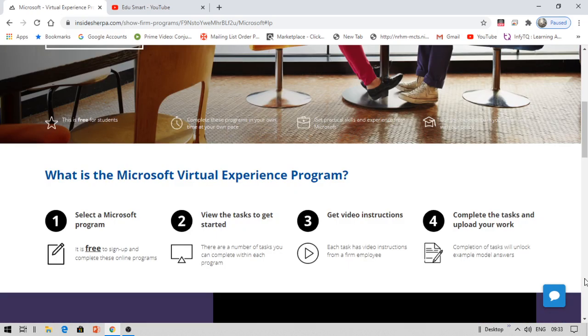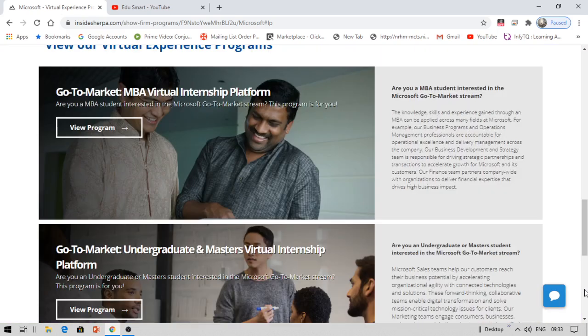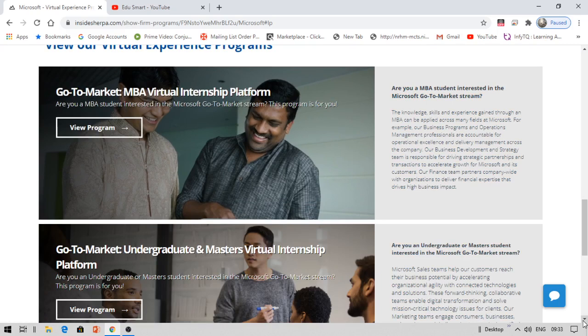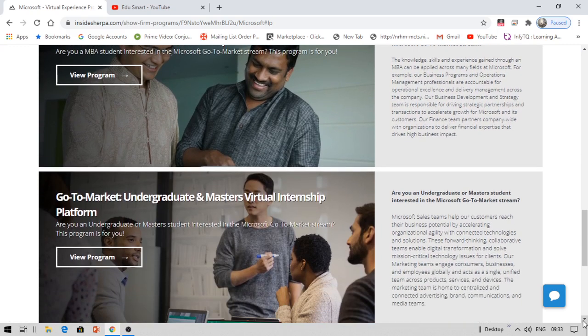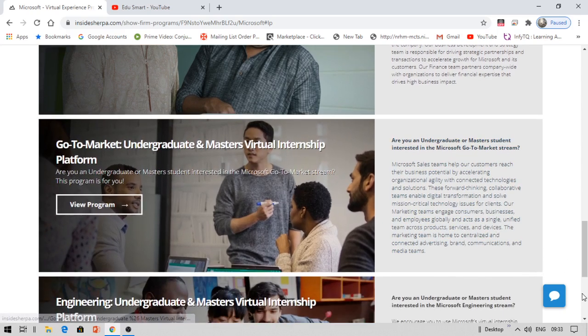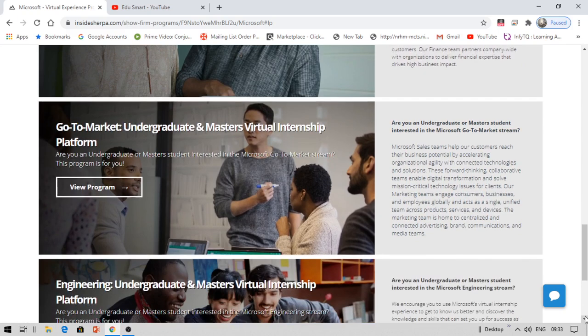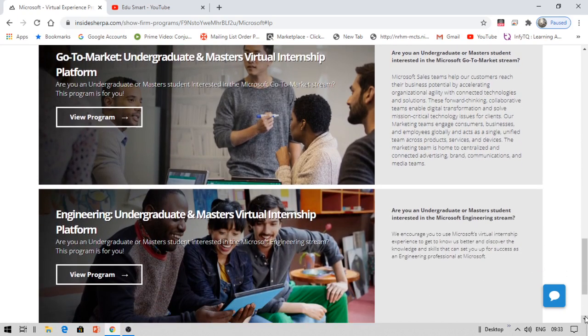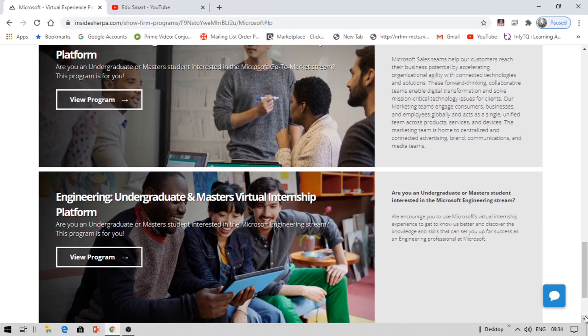So if you're from MBA, or looking into an MBA virtual internship platform, this is for you. And if you are a student, like an undergraduate or PG student, and you want to go for the marketing stream, this internship is for you. Coming to the final one, if you want to be a professional at Microsoft, that means if you want to get a job at Microsoft, and you belong to the engineering stream, this internship is for you.